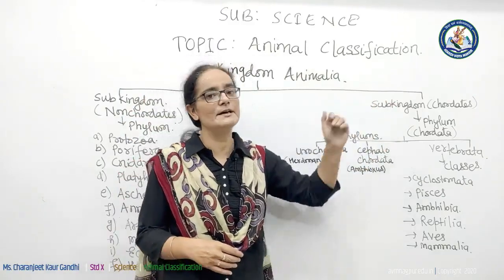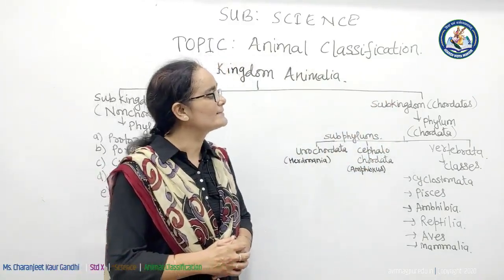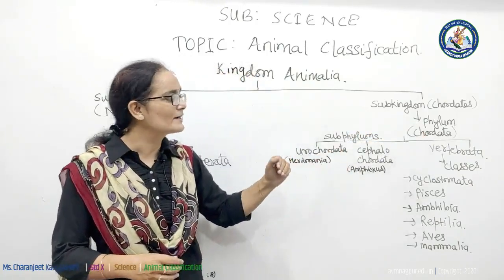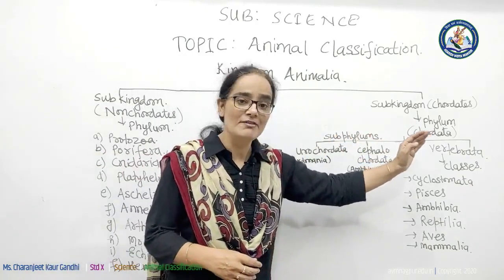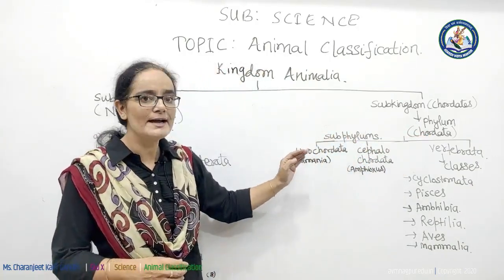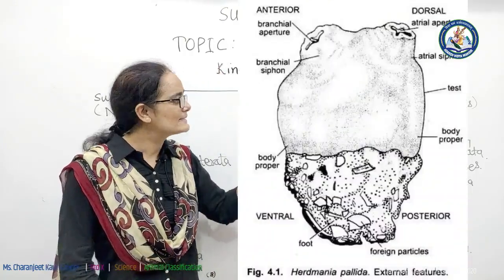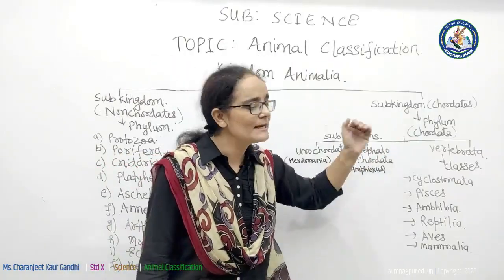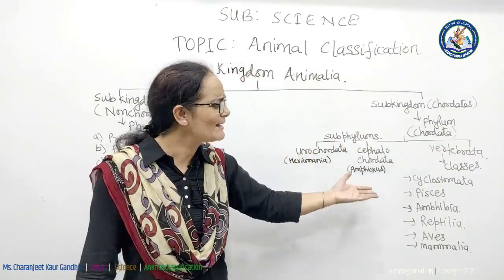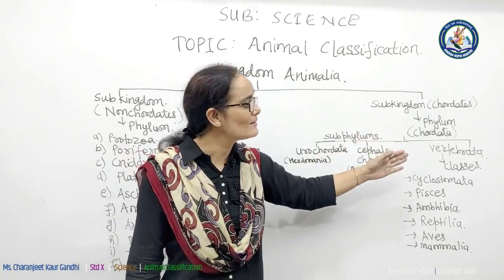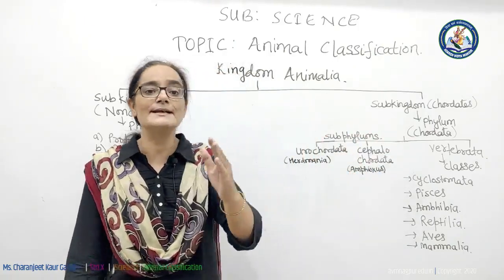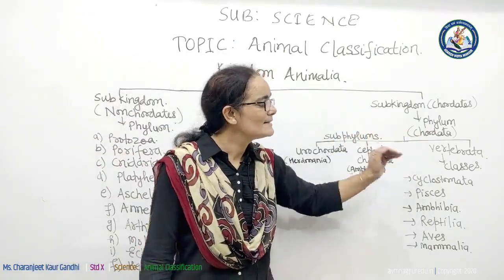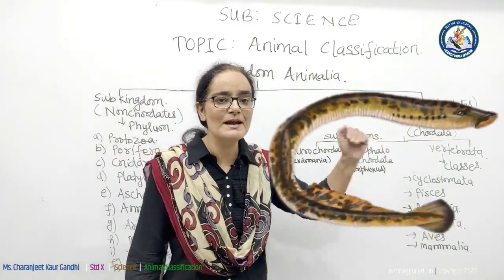Now moving towards the subkingdom chordates. Subkingdom chordates has only one phylum, that is phylum Chordata. Phylum Chordata is further divided into three subphyla. Which are they? Subphylum Urochordata, example Herdmania. Subphylum Cephalochordata, example Amphioxus. Subphylum Vertebrata, which has so many examples because it is further divided into 6 major classes. Classes of subphylum Vertebrata are, first, Cyclostomata, example Petromyzon.